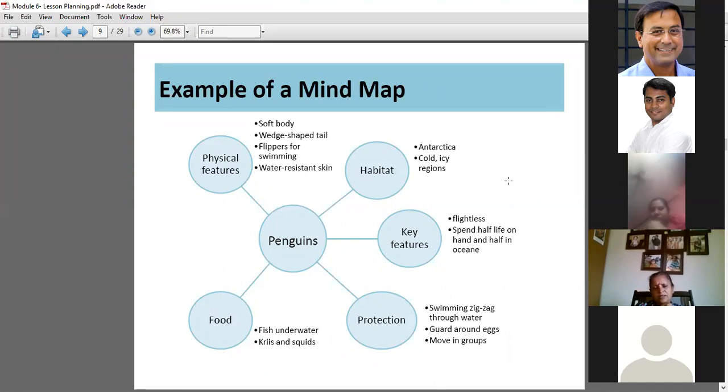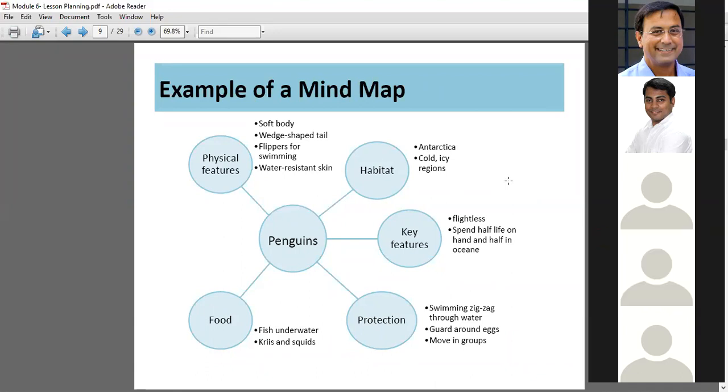Yes. Okay. What else? Protection measures. You should ask them to regularly wash hands, wear a mask, cover your nose. Social distancing. Yeah, right? So this is an example of a mind map.